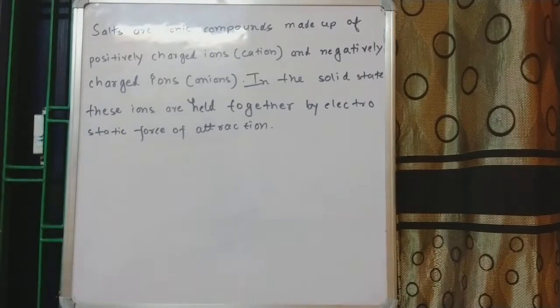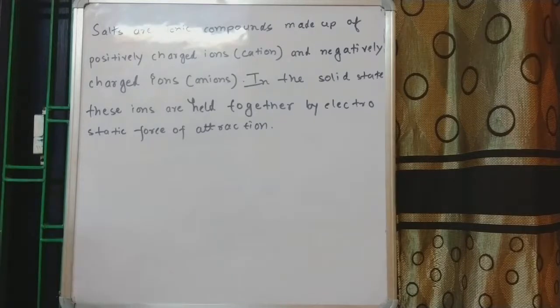So salt is basically a compound which is composed of two parts or two ions, a positive part which is called a cation and a negative part which is an anion. So let me write the definition of salt on the board, and this is a request to all of you that you should also copy the definition in your notebooks along with me, because separately there will be no notes given. Whichever is taught in the class itself, that one only you have to copy in your notebooks. So now I am going to write down the definition on the board which you have to copy. This is the definition of salt.